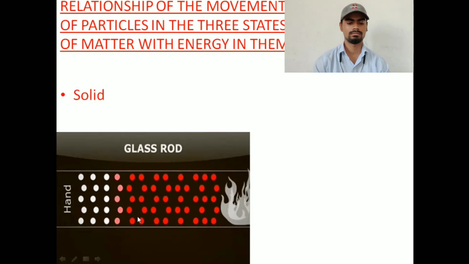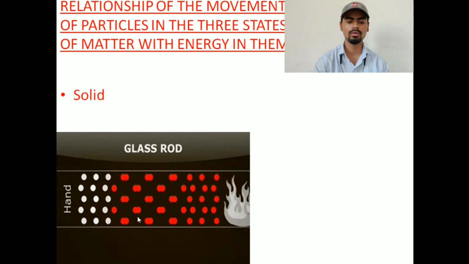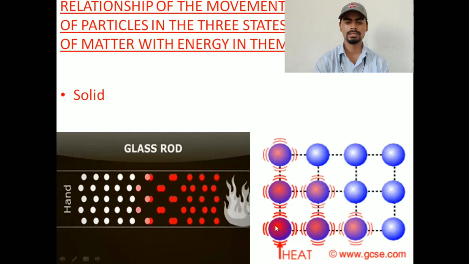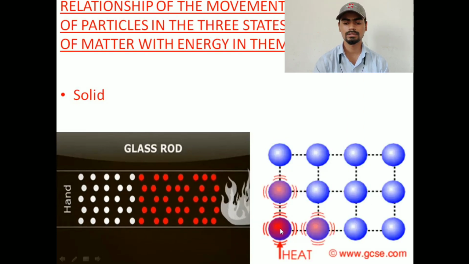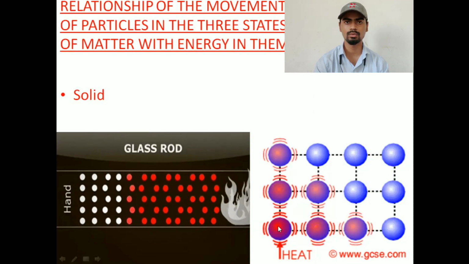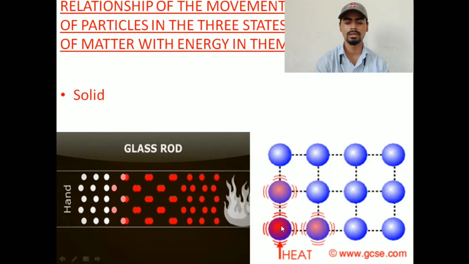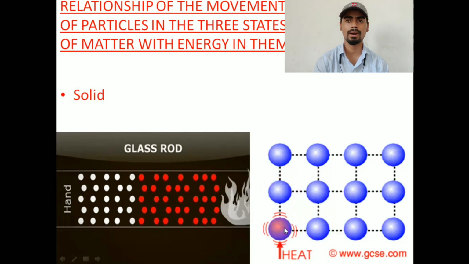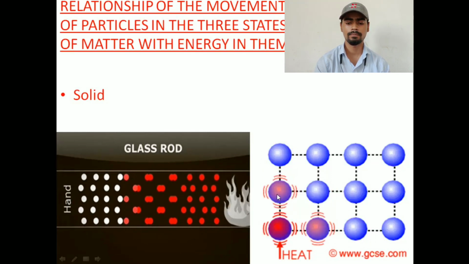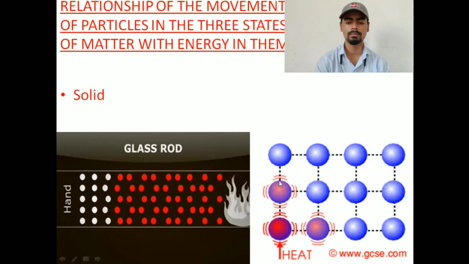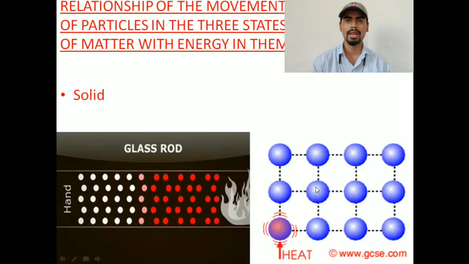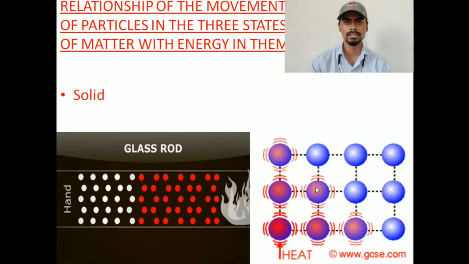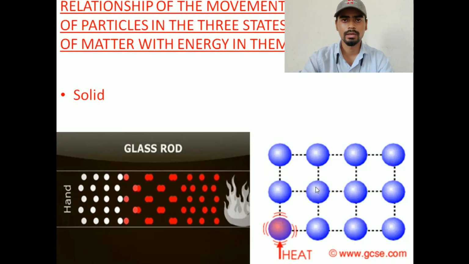So let us see in more detail how this energy is transferred. Look at this second figure. This is the first molecule, right? When you give heat energy to this first molecule, it will transfer the energy to the neighboring molecules, this and this. Say molecule or particle, you can use any word. Now this particle or molecule will transfer the energy to the other neighbor particles, this and this. So likewise the heat energy is transferred in solid.